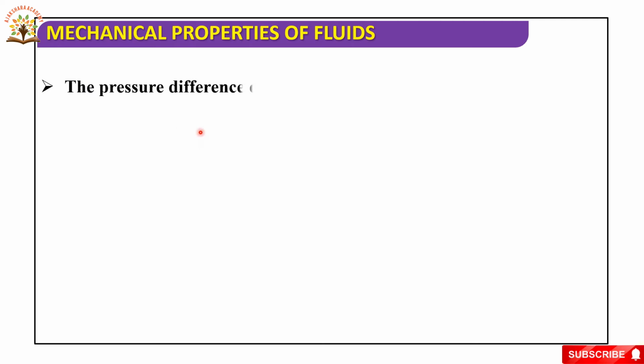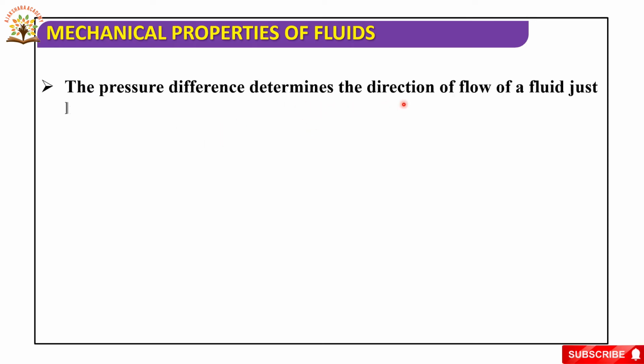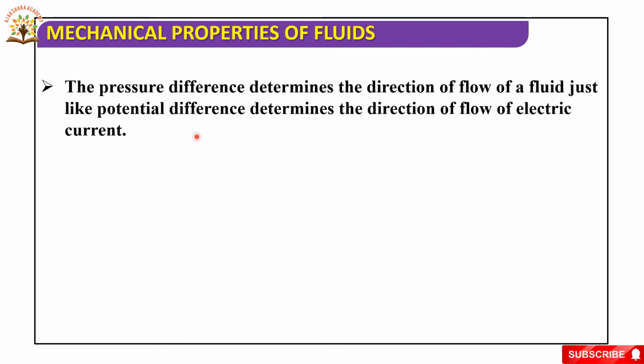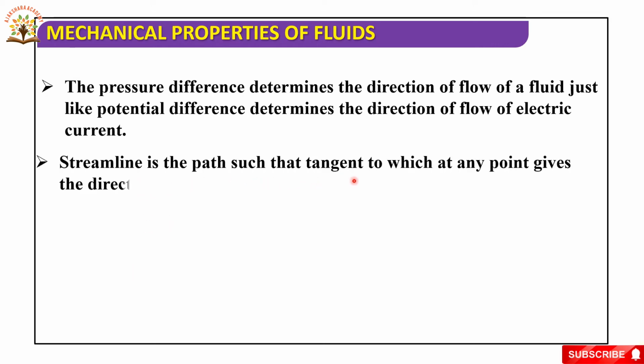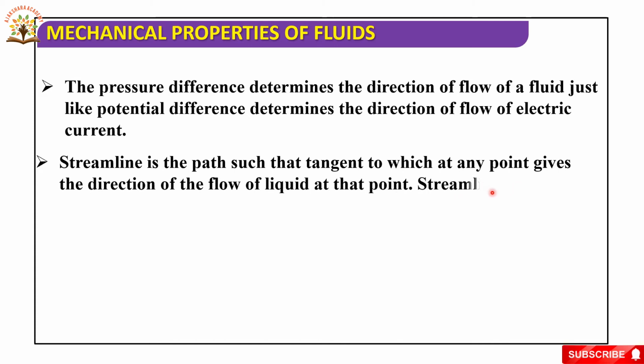The pressure difference determines the direction of flow of a fluid, just like potential difference determines the direction of flow of electric current. So, a streamline is a path such that the tangent to it at any point gives the direction of the flow of liquid at that point. So, streamline flow may be straight or curved.